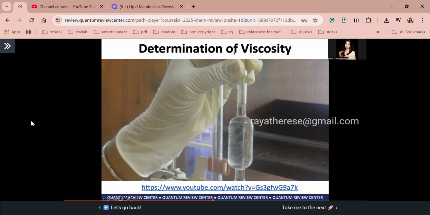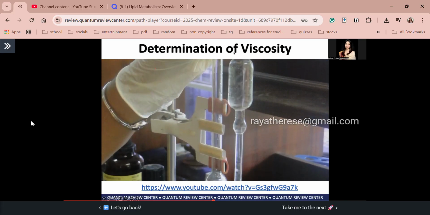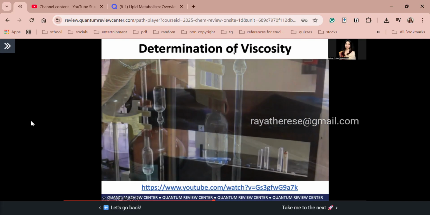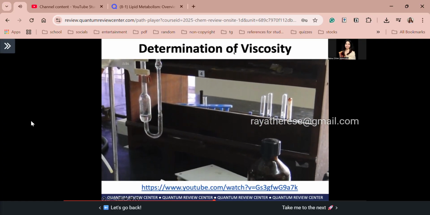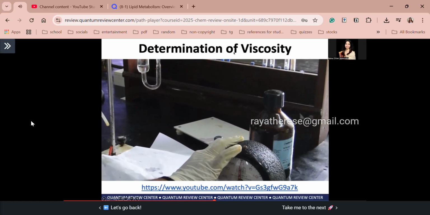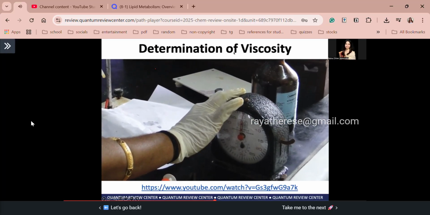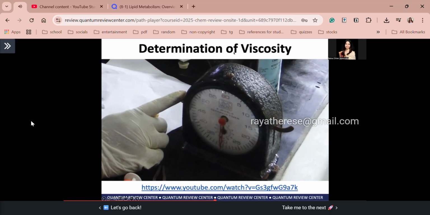Using the pipette pump, suck up water until it rises above the upper mark C and allow it to flow under its own weight. The time of flow of water from C to D is counted by starting the stopwatch as the meniscus just reaches the upper mark C and stopping the watch as the meniscus just passes the lower mark D. Take at least 3 or 4 readings with water and then take the mean of them.